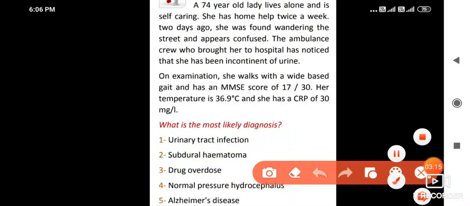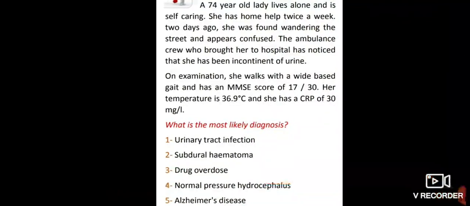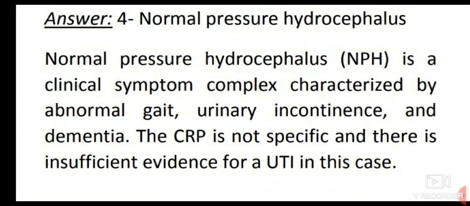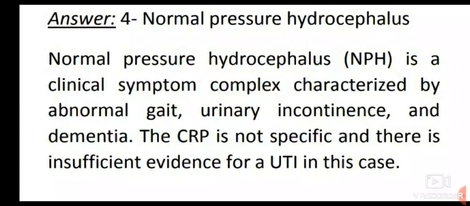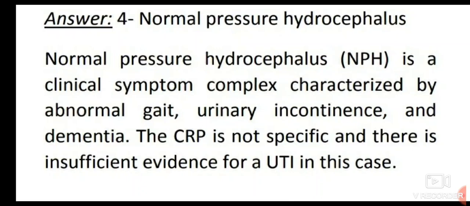So pause this video and think. The single best answer here is normal pressure hydrocephalus. Normal pressure hydrocephalus is a clinical symptom complex characterized by abnormal gait, urinary incontinence, and dementia. Remember, abnormal gait, urinary incontinence, and dementia. This triad is for normal pressure hydrocephalus. The CRP is not specific and there is insufficient evidence for UTI in this case. Okay.